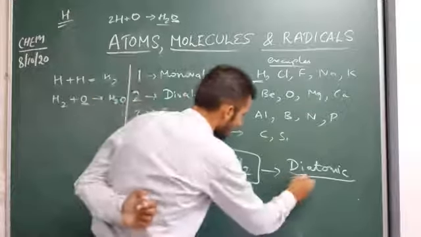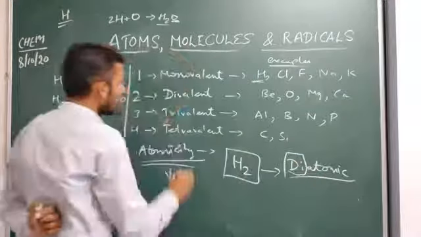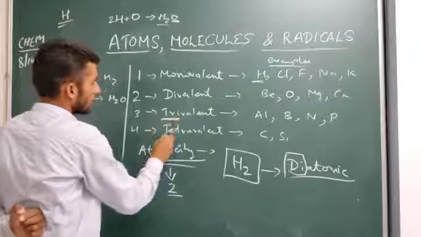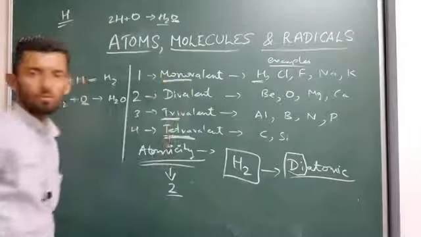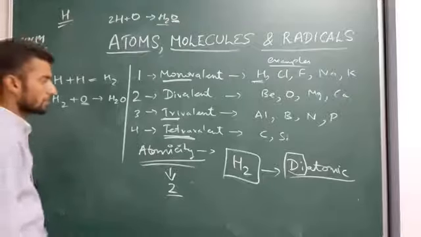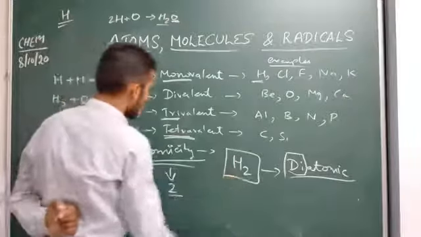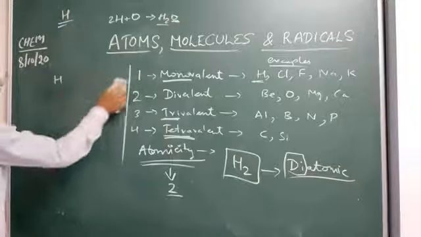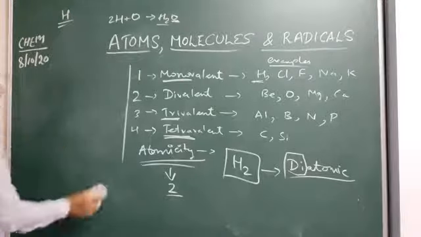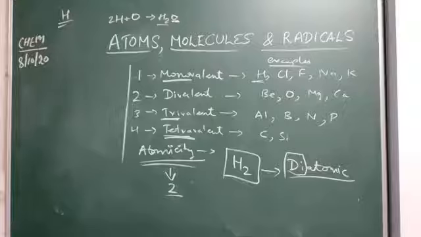2 means di, 3 means tri, 4 means tetra, 1 means mono. Clear? So the atomicity of hydrogen is 2.